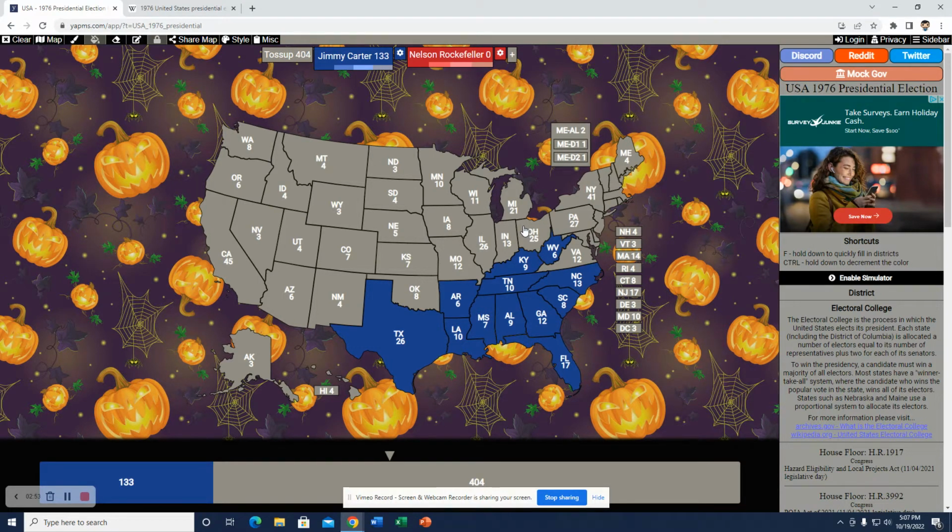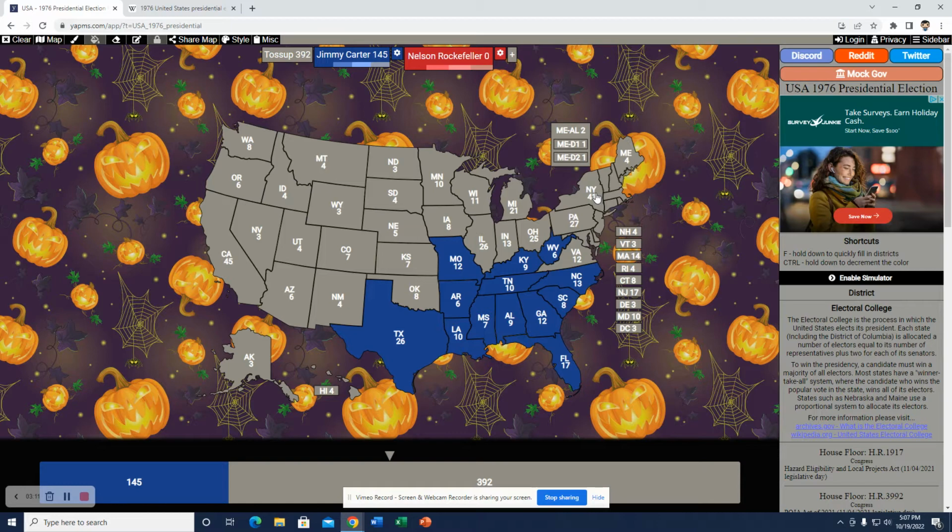I could see Rockefeller doing okay in some of the cities like Atlanta, maybe. But I say Carter still doing great elsewhere in a lot of rural areas. That would hand him the victory in these states still, like in our timeline. He also won Missouri, so I think he would take that here too.